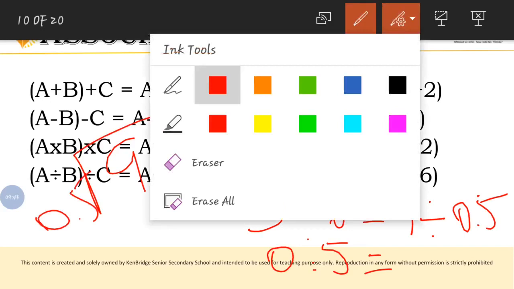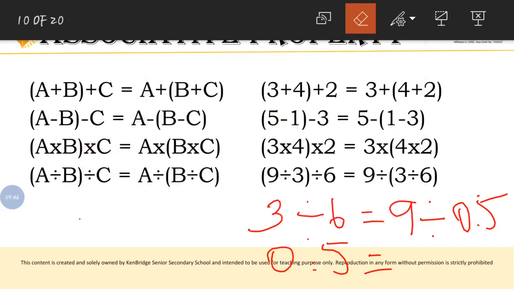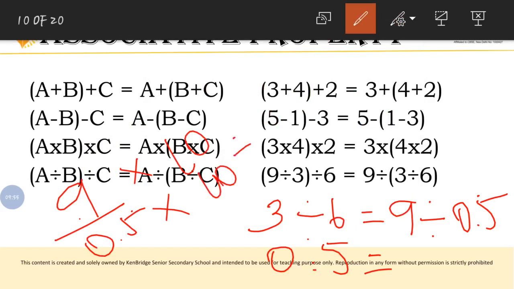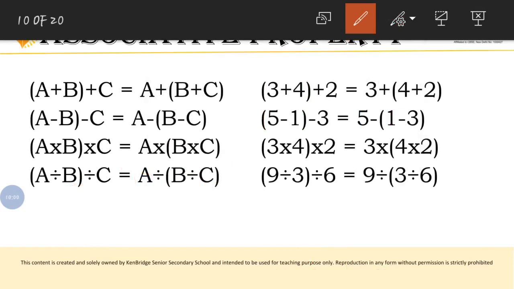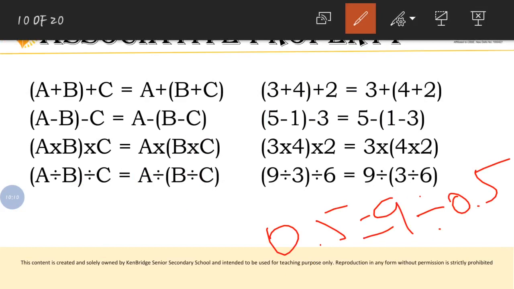So here instead of dividing we just write 9 divided by 0.5 into 10. Okay, so definitely this answer will not be the same. Am I right? Here we got 0.5, here we got 9 divided by 0.5. Are both the same? Definitely not. Here you will get another value, another answer. So definitely this will not be the same.